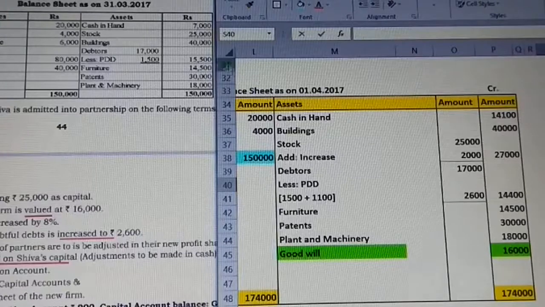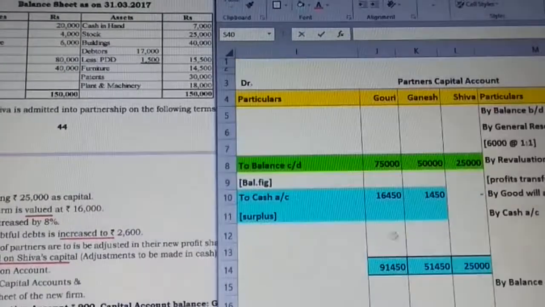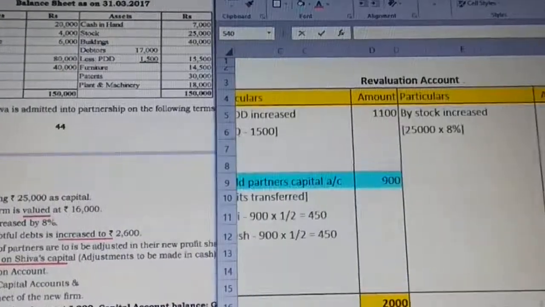Stock, we have an adjustment, I have taken it in the inner column, 25,000, plus the increase which is given in the revaluation. Any adjustment, check in the revaluation account. 2,000 in the revaluation I have added, so we get 27,000. Then debtors, we have the adjustment, so I have taken it in the inner column. Here we have the old provision plus the additional which is increased. You concentrate only on the revaluation account and find out what value needs to be taken.